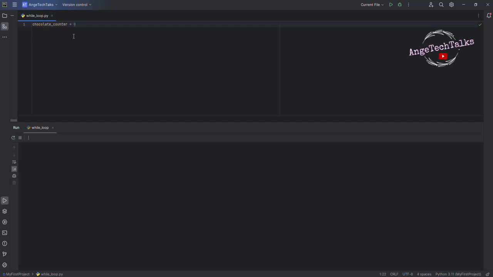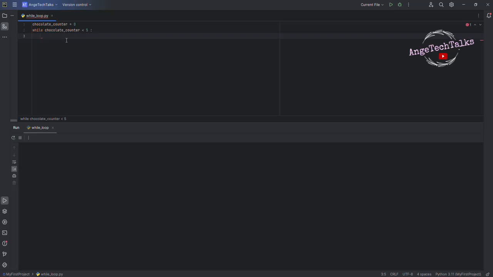Okay. Now we need to use the while loop. While the chocolate counter is less than 5. Okay. So we need to specify the condition. While the chocolate counter is less than 5, we need to increase the value of the chocolate counter by 1. You can write it in 2 ways.